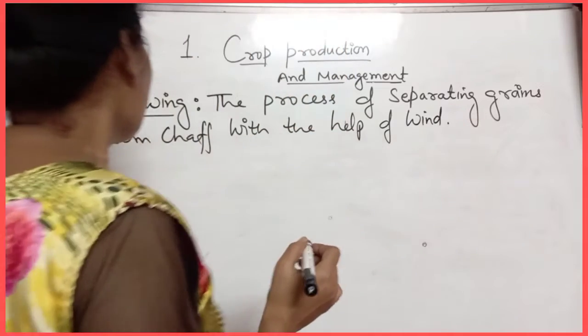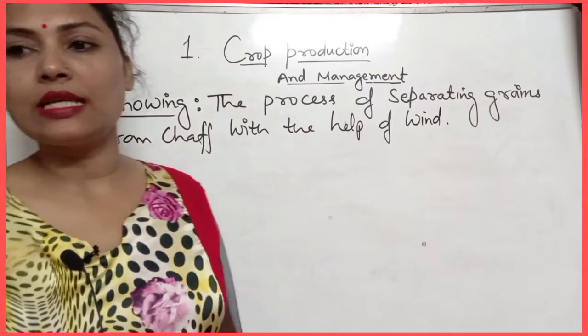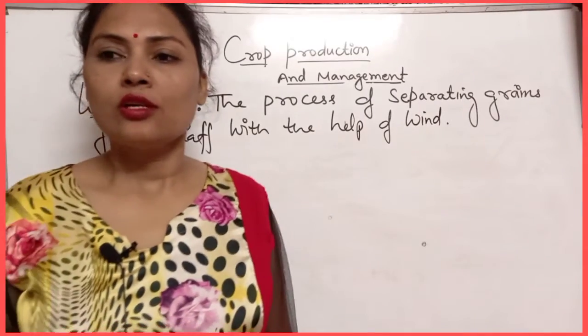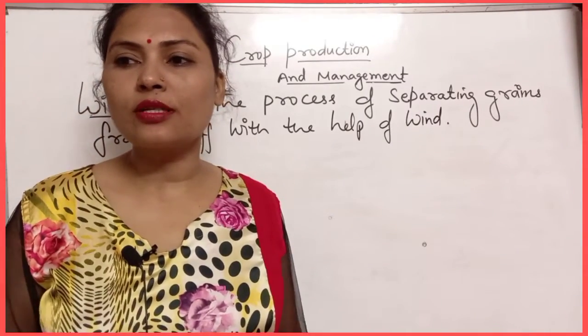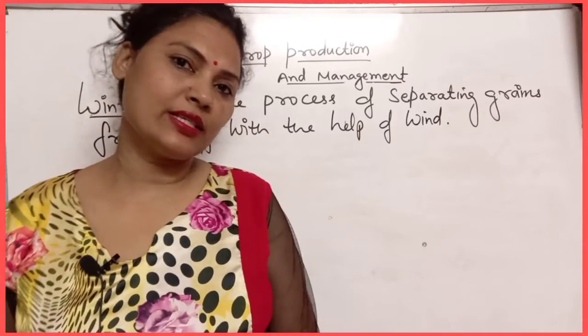Okay, so the last term that I want to discuss is threshing. So threshing is the process of separating grains from the harvested crops.